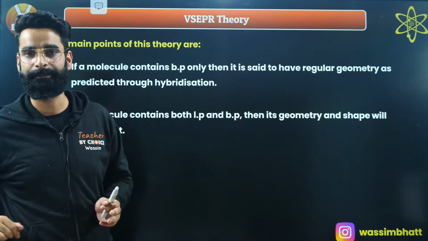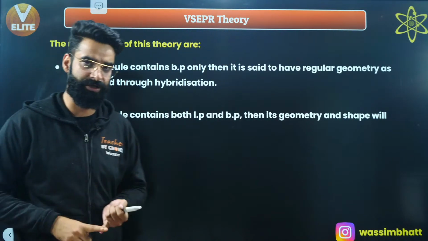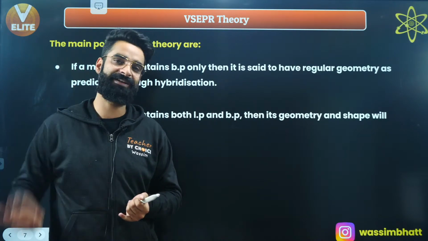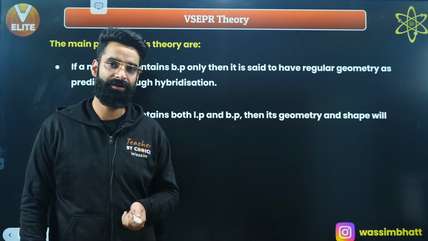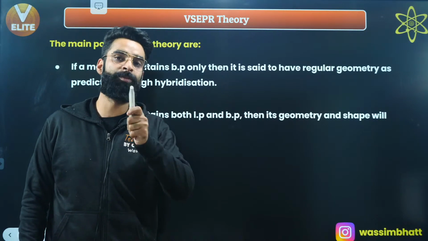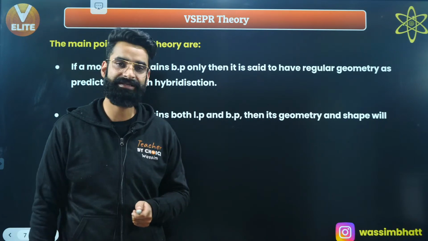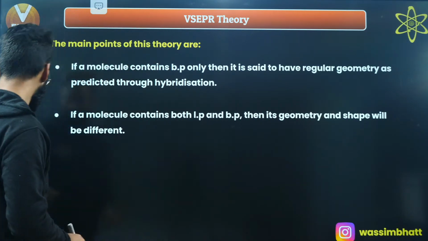Do remember this thing. Whenever the molecule's central atom contains both bond pairs as well as lone pairs, whatever is the expected geometry through hybridization won't be the actual shape of the molecule. Let me show it to you.